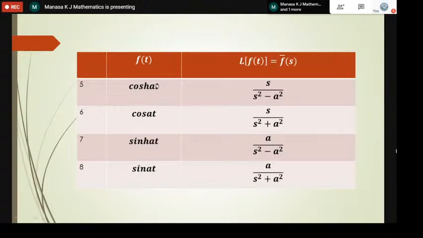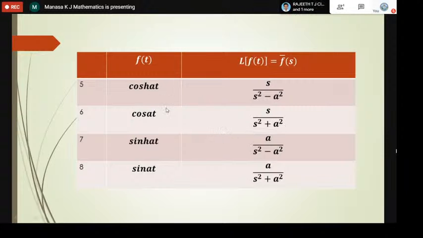Next, the Laplace transform of cos hyperbolic at, or cosh at. The h denotes the hyperbolic term. So cos hyperbolic at is s by s square minus a square. And the next function is cos at. The Laplace transform of cos at is s by s square plus a square.